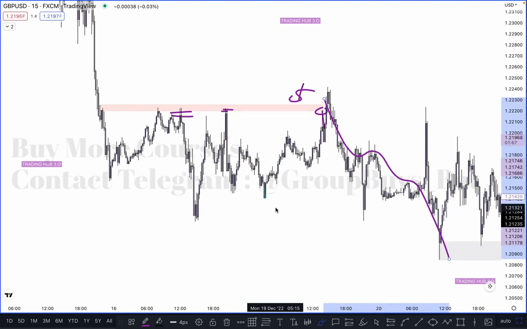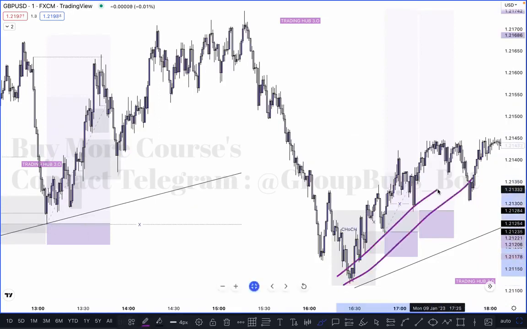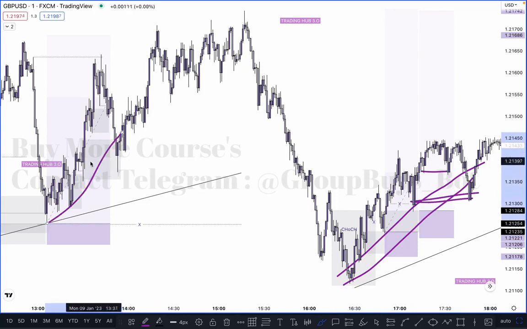I hope you learned a lot of things. You can study, spot them on your chart, and practice them on your chart. If the lower time frame takes out the liquidity, you can simply get additional confirmation for the buy or sell like this. The trend line is broken, the inducement is taken out, so you can buy here on a lower time frame. And this one took out the liquidity, so buy here.